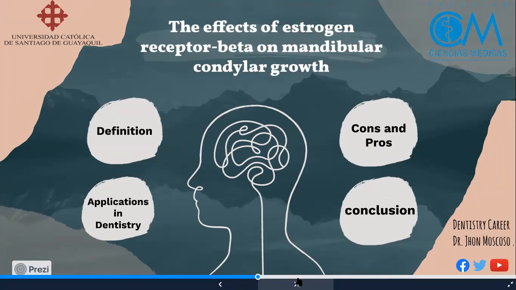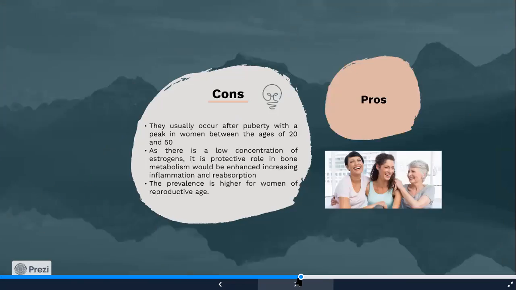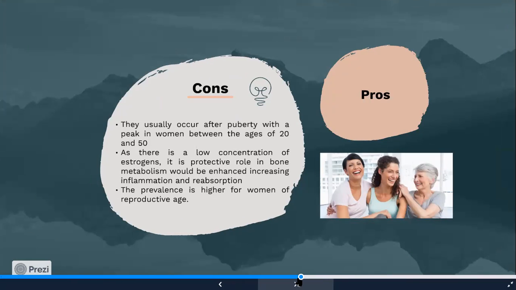Okay, next, cons and pros. Cons. They usually occur after puberty, with a peak in humans between the ages of 20 and 60. As there is a low concentration of estrogen, its protective role in bone metabolism will be enhanced, increasing inflammation and resorption.